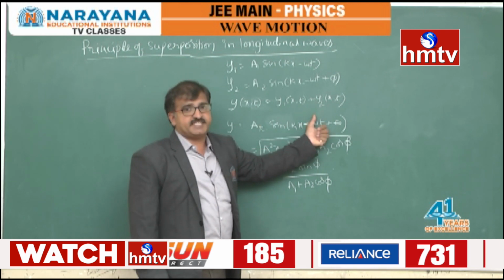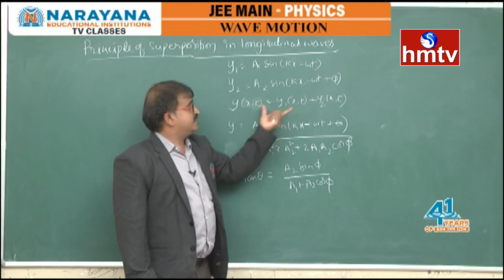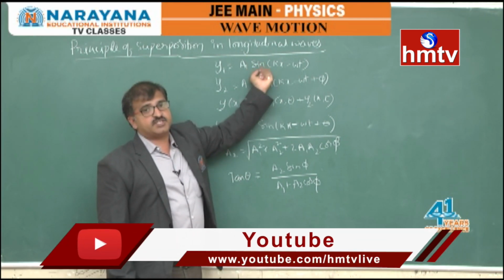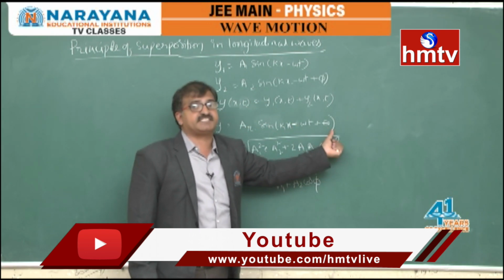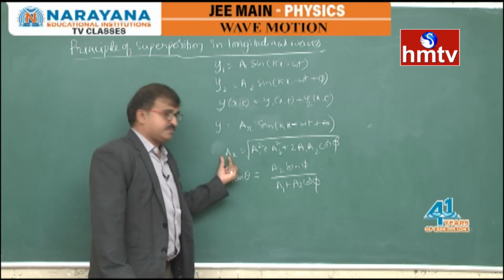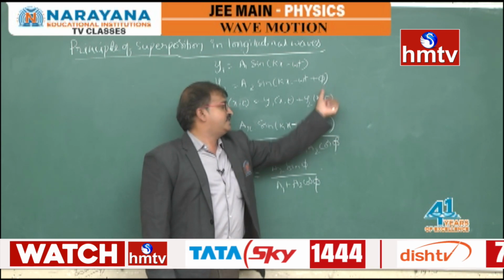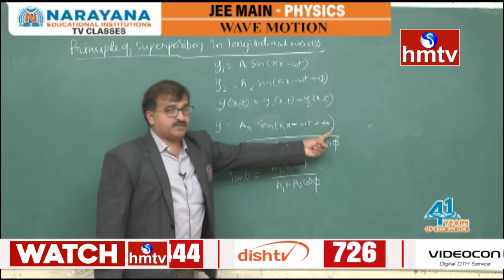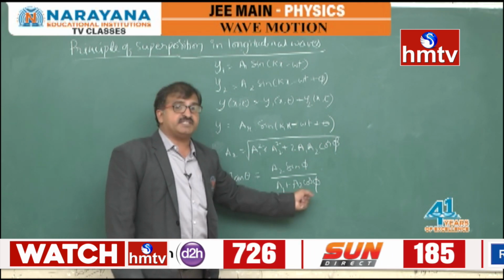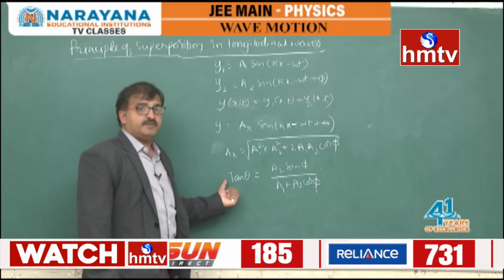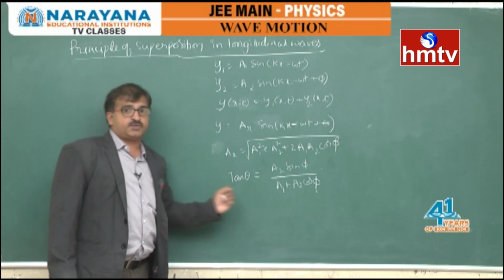The principle of superposition states that y = y1 + y2, which equals AR sin(kx - omega t + theta), where AR = root over (A1 square + A2 square + 2 A1 A2 cos phi), and tan theta, the new phase difference value, is equal to A2 sin phi upon (A1 + A2 cos phi). So these are the two expressions.